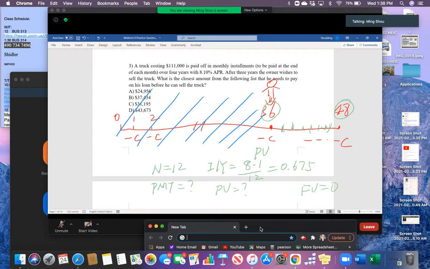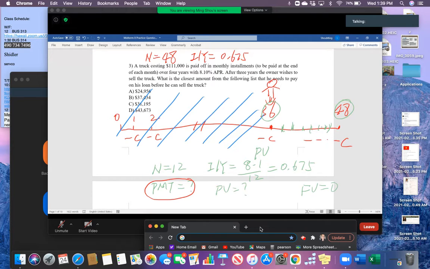So to calculate the present value, we need to figure out the period of payment. To calculate the period of payment, we can go back to the original contract. The original contract tells us that this money needs to be paid back in 4 years, so N should be 48. So this is the original loan contract. And the interest rate is similar.